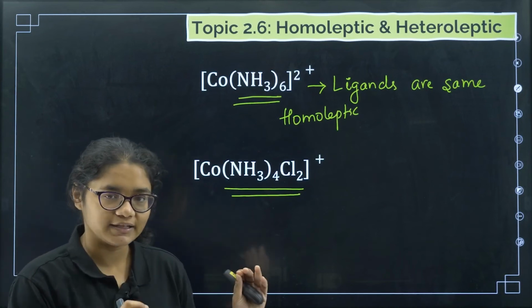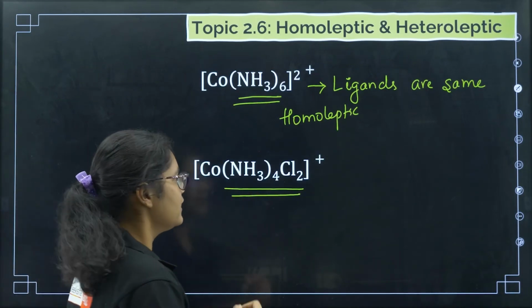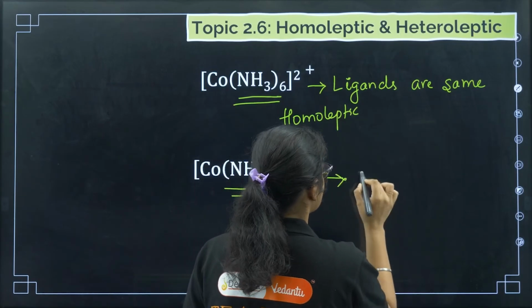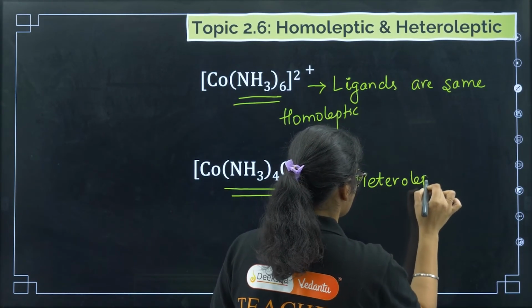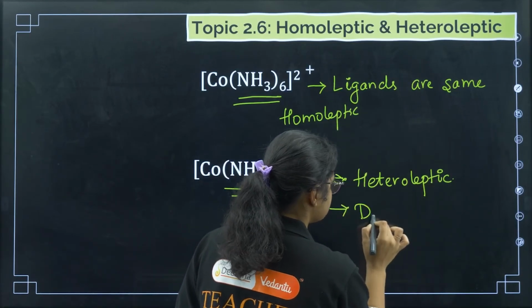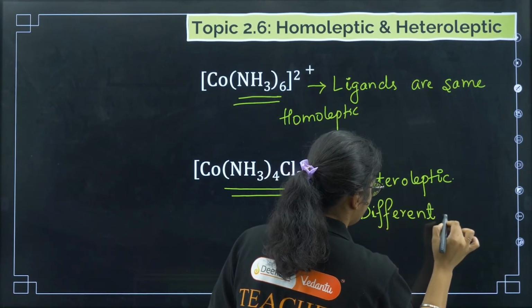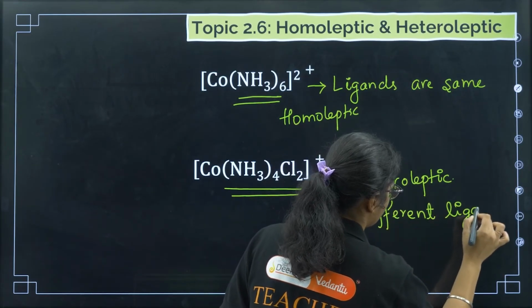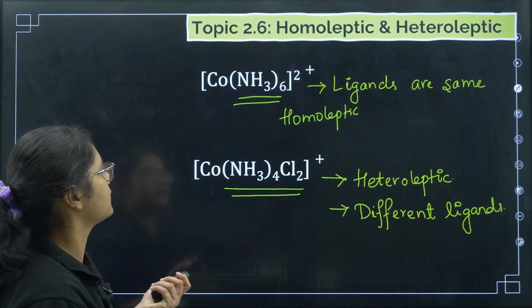You see 4 NH3 is present and 2 chlorine is present, so the ligands are different here. When ligands are different, we call it heteroleptic. Different ligands are present.